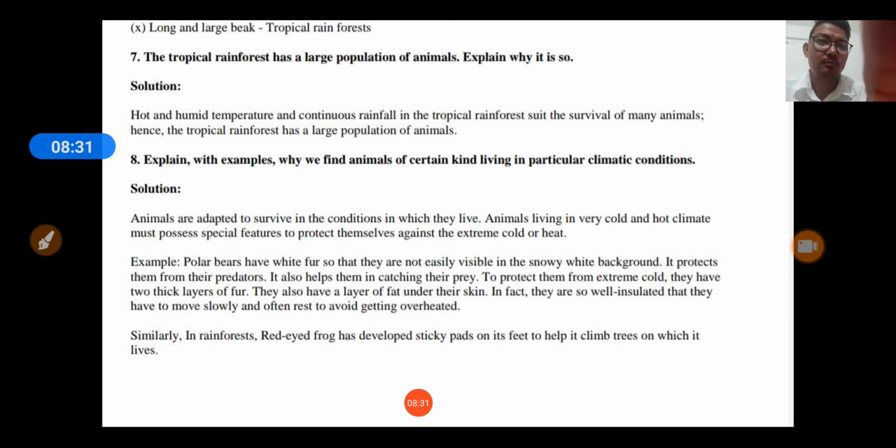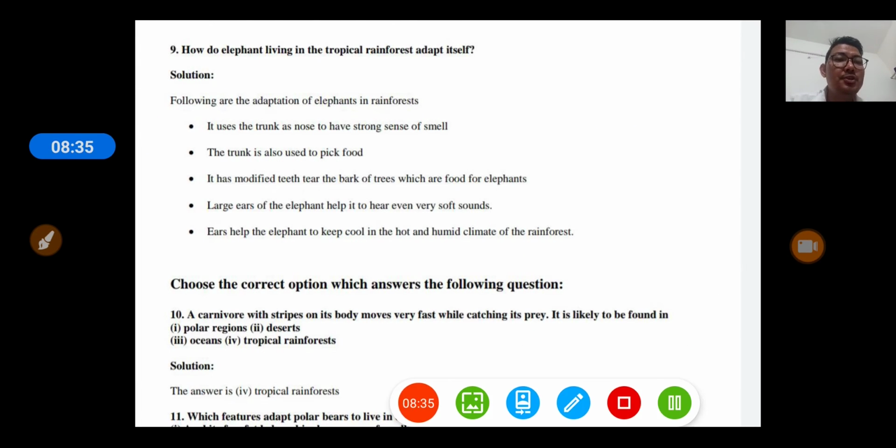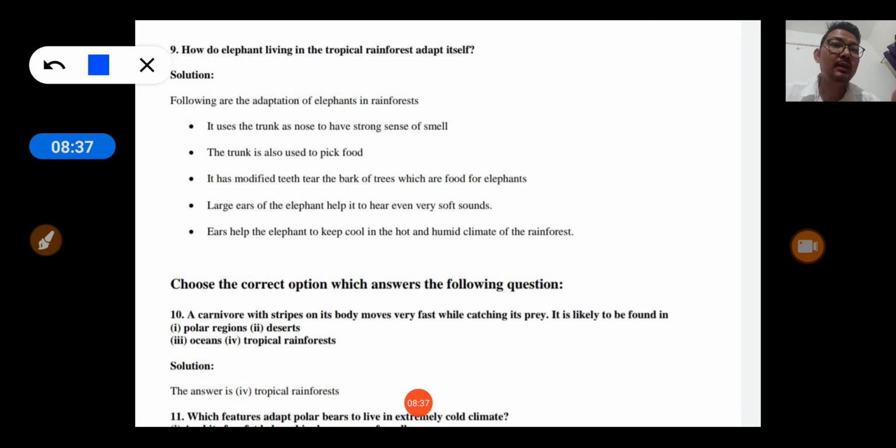So now move to question number 9. How do elephants living in the tropical rainforest adapt themselves? Okay, the elephants living in tropical rainforest adapt because they have certain features.